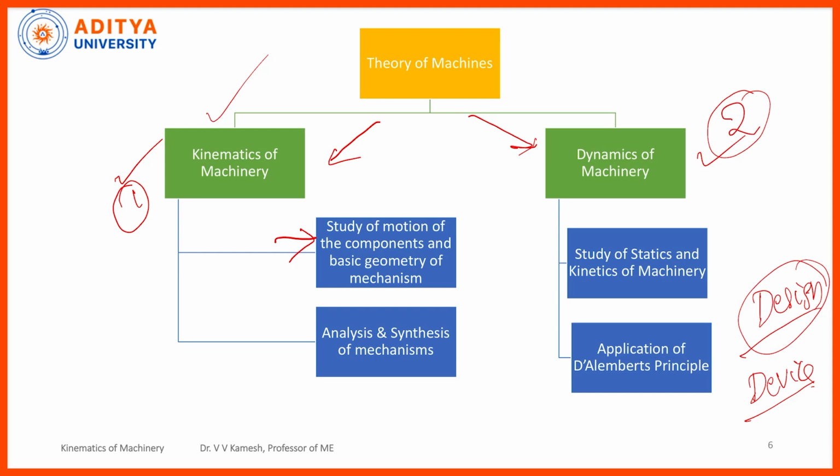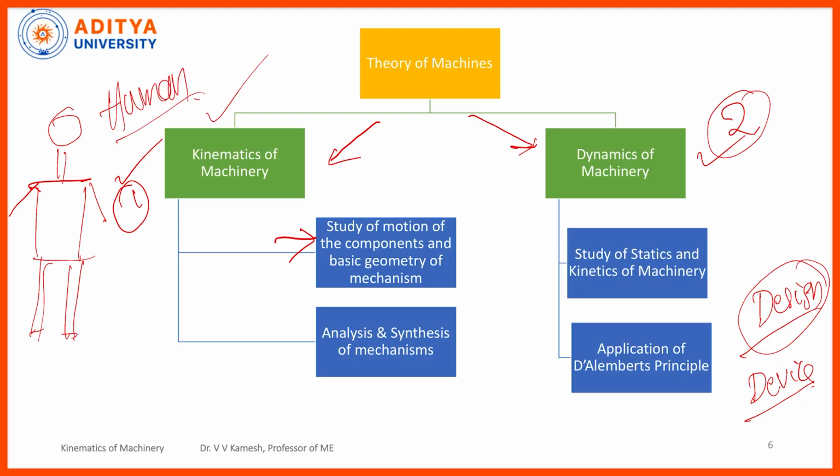Study of motion of the components means, initially I will have some skeleton. Suppose I want to create a robot. To create a robot, I need to have the basic geometry. Generally, whatever manual work is there, I want to give it to the robot. A robot will have a head, a neck, two hands, some abdomen like this, and since a robot has to move, two legs. It is just similar to the human body, got it? So the geometry of the robot is basically copying the human body. That is why you call them humanoid robots.